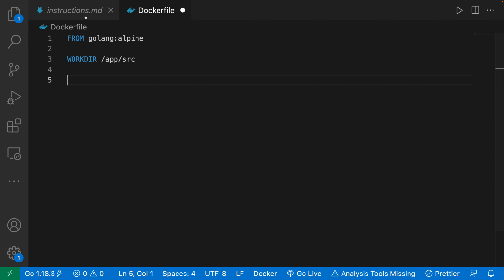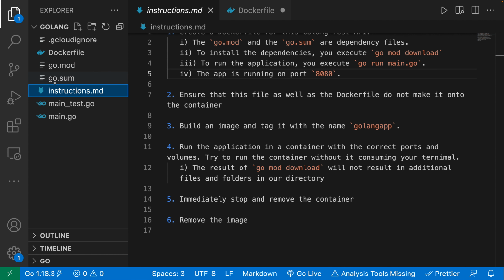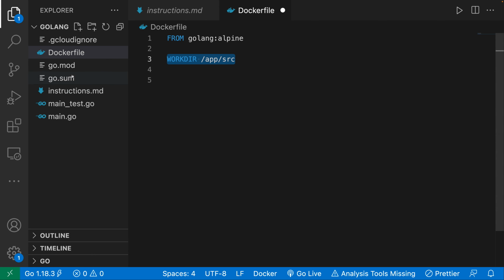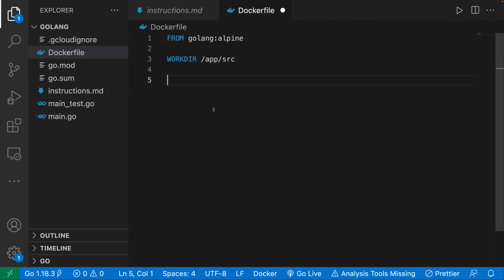The next thing that we need to do is copy the go.mod as well as the go.sum file into our working directory. Now remember, we want to copy these first before we copy everything else, because we're going to do a go mod download here, which will install all of the dependencies. So this is just more efficient for cache layering. So I'm going to say here, copy, and we can either do this if we want to. So we can copy go.mod and then copy that into our working directory. And then over here, we can say go.sum and copy that into my working directory.